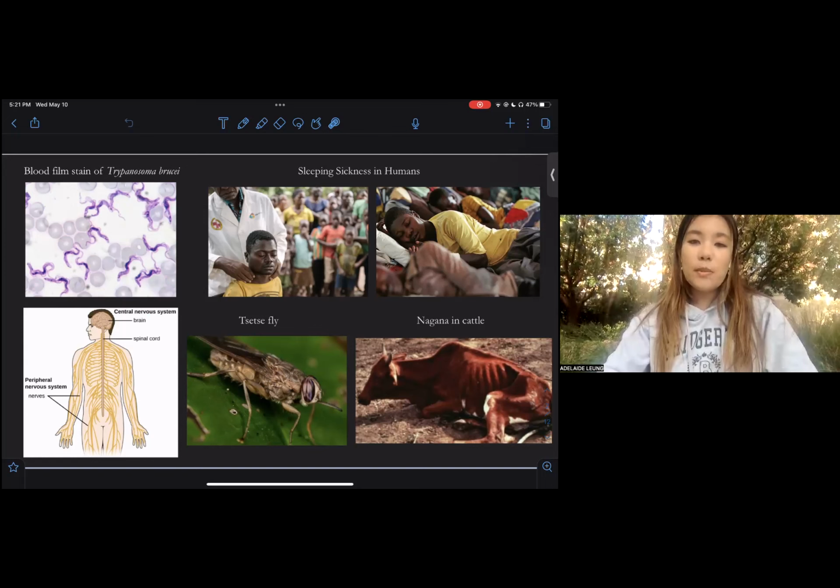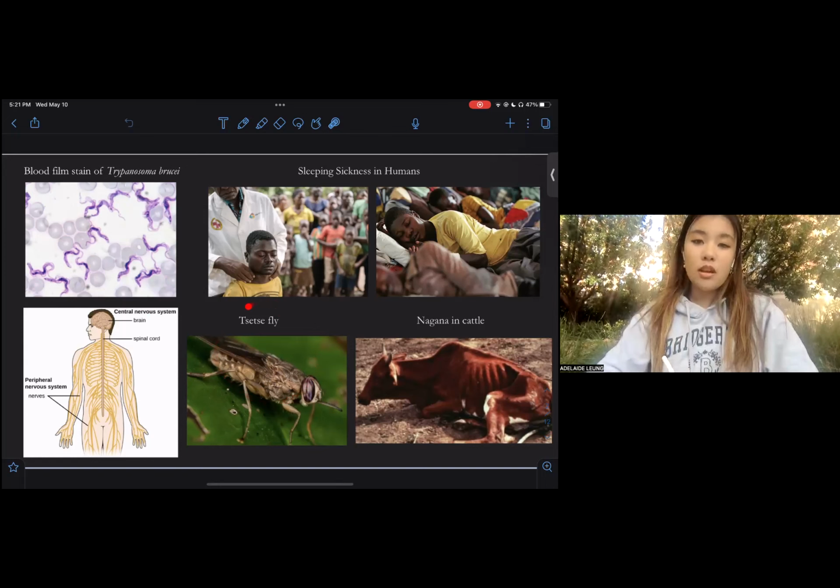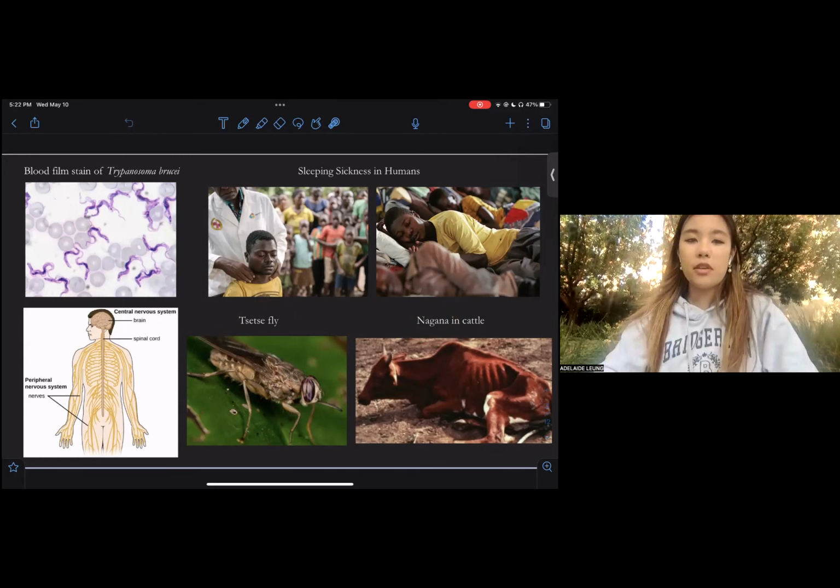Over 60 million humans in the sub-Saharan African region are at risk of acquiring infection through the bite of a tsetse fly, the obligate host of Trypanosoma brucei. Livestock is at risk as well, as nagana, the livestock form of sleeping sickness, has become a leading contributor to agricultural poverty in sub-Saharan Africa. And even as a new and effective vaccine is being researched, current treatments for sleeping sickness are rendered counterproductive as the rise of newly developing strains and antibiotic resistance remains a concern.